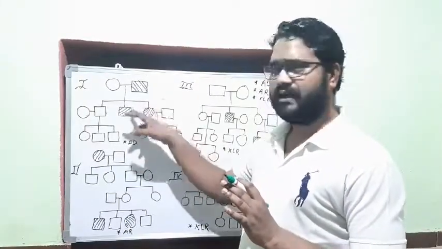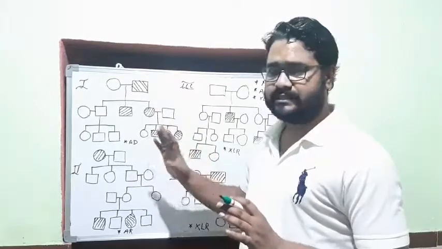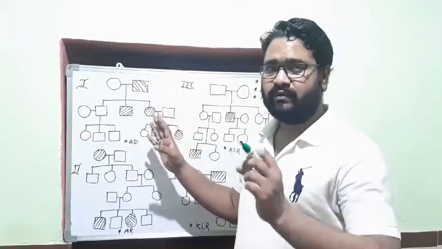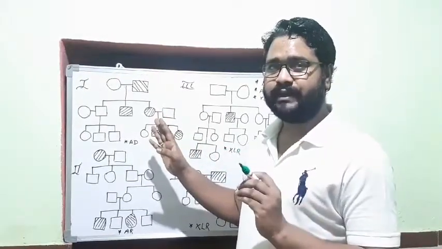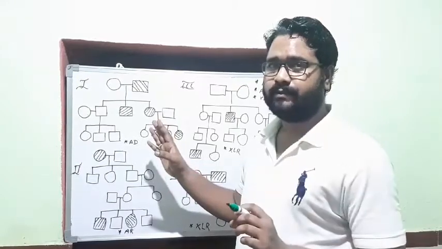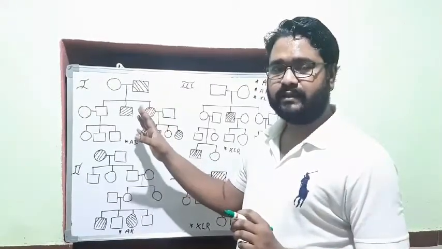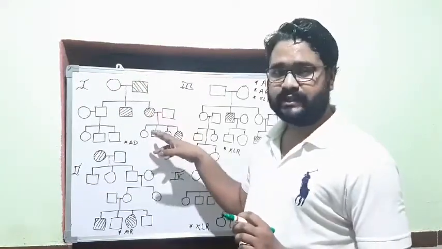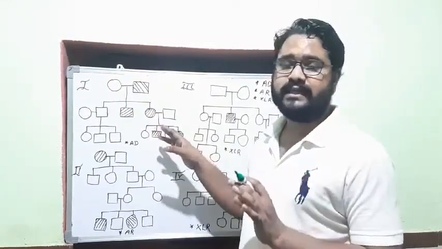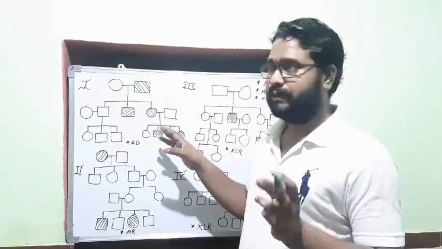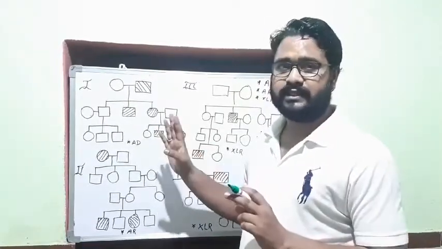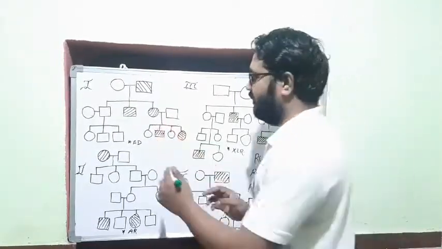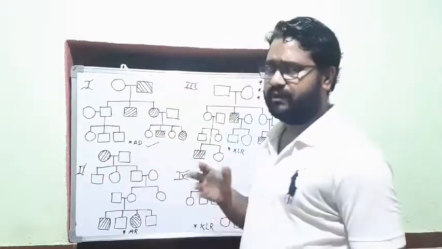That means it is dominant, it is not skipping generation, but it is not fulfilling the requirement to be considered X-linked dominant. So it is autosomal dominant.